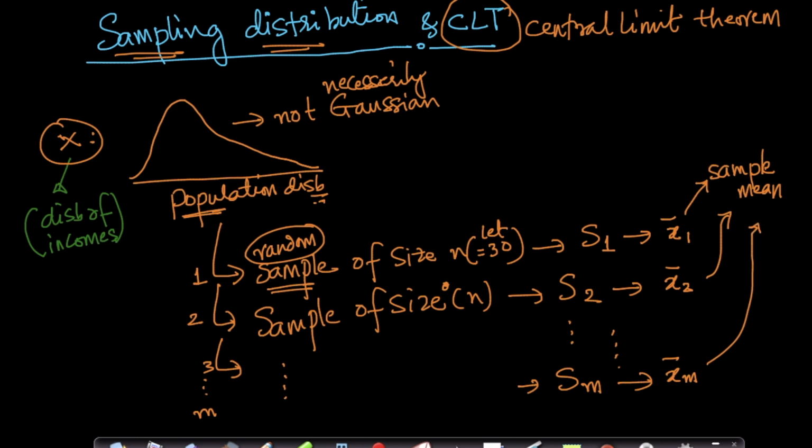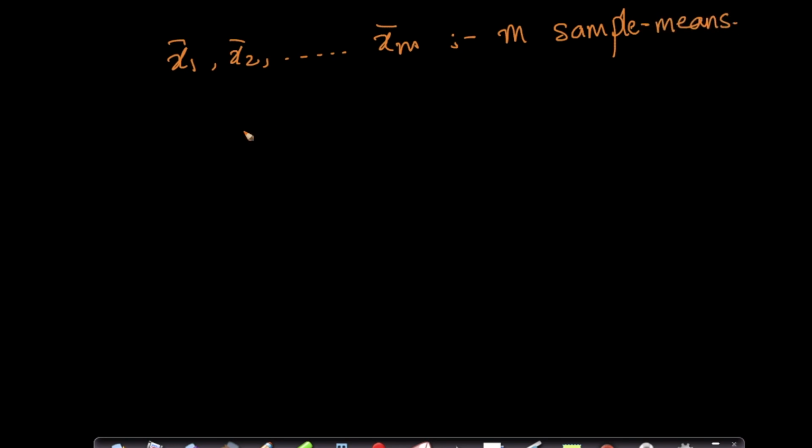Now comes the interesting part. Now I have x1 bar, x2 bar, and so on up to xm bar, which are m sample means. These m values also have a distribution. Given a bunch of numbers, I can compute their distribution, or PDF for that matter. That's what I mean by a distribution. So these xi bars will have a distribution.